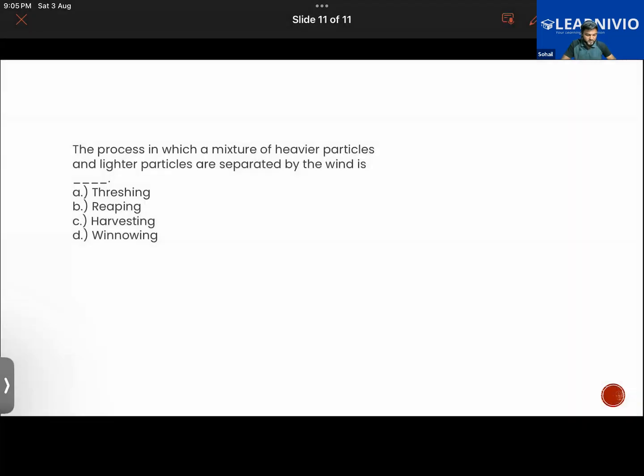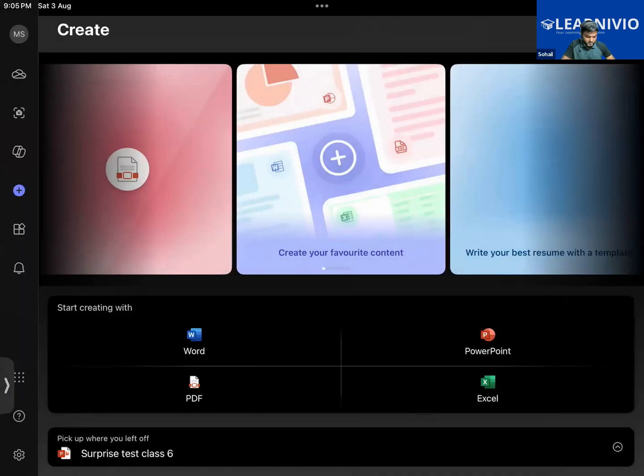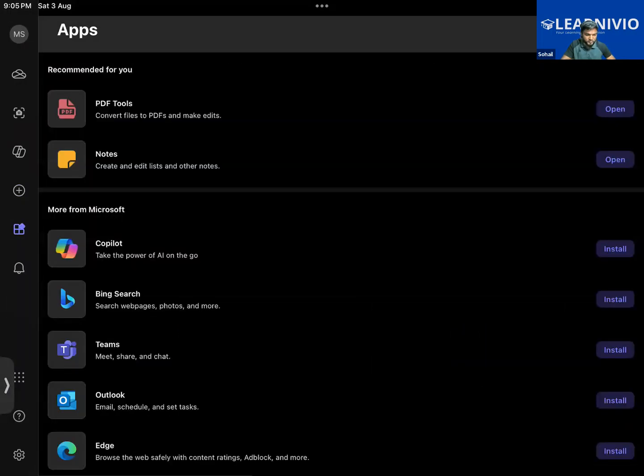You have done well in the test. Now this was kind of a surprise test for you. So next we can begin with your syllabus, since you are the only one present in today's class. We have got sufficient amount of time. We have finished the components of food chapter, the separation of substances chapter, and things around us.